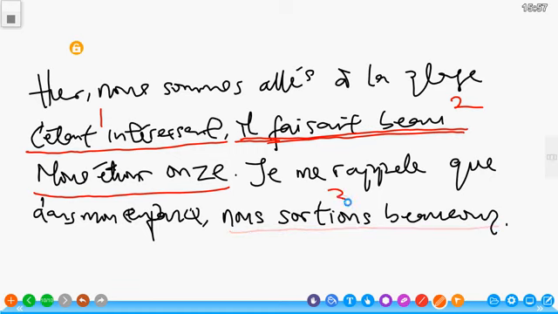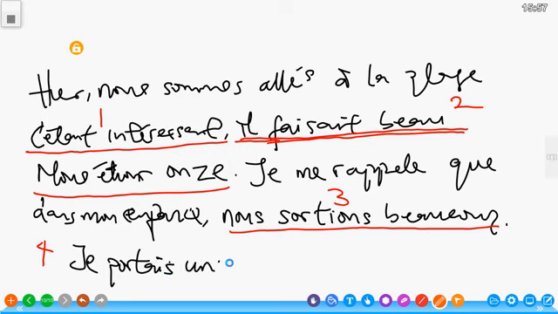Now, let me add the fourth one. Je portais un pull. Porter is to wear.